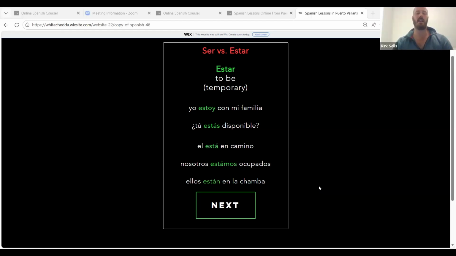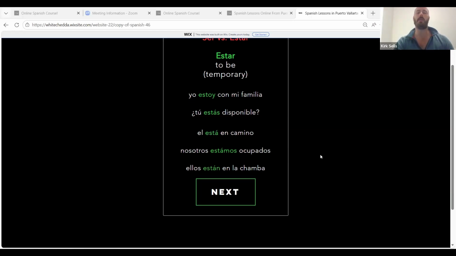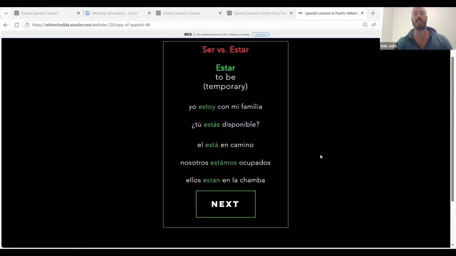Excellent. Okay, that's ocupados. Sometimes, for instance, if someone knocks on the bathroom door while you're in there, you might say está ocupado. Try that. Está ocupado. That's it is occupied, right? And that's a good reminder that when we talk about things that are not a human, and we say it is busy, we use the same verb form that we would use if we were saying he or she. So está ocupado is it's busy, it's occupied.